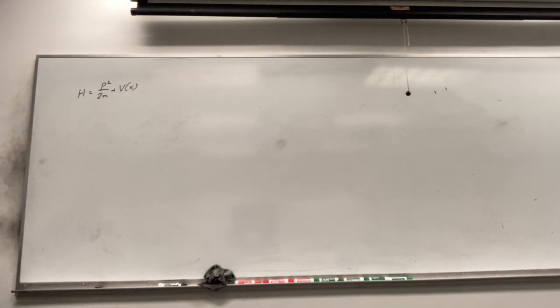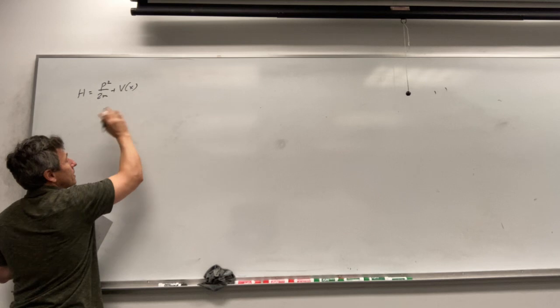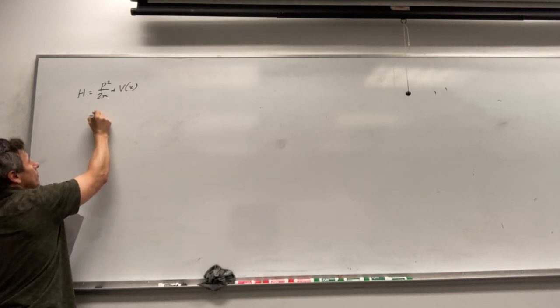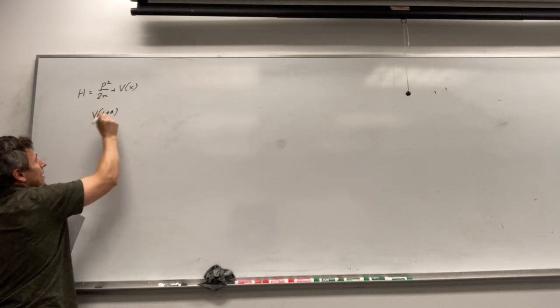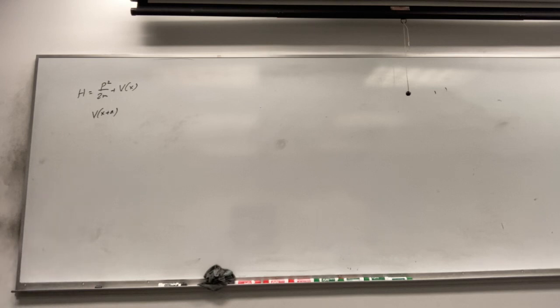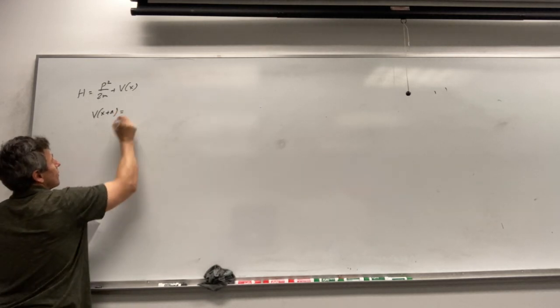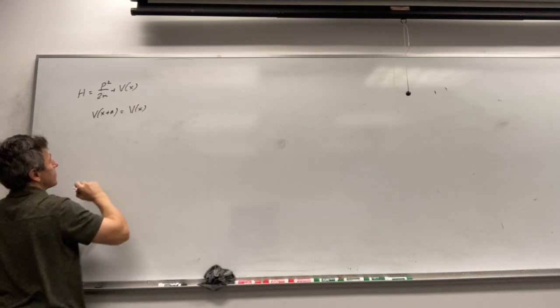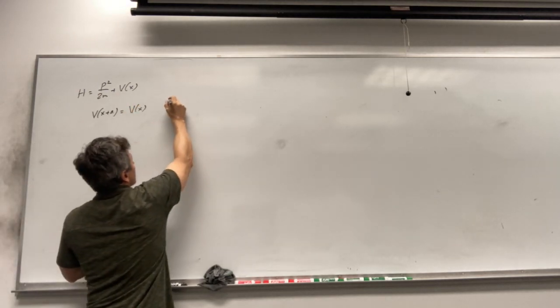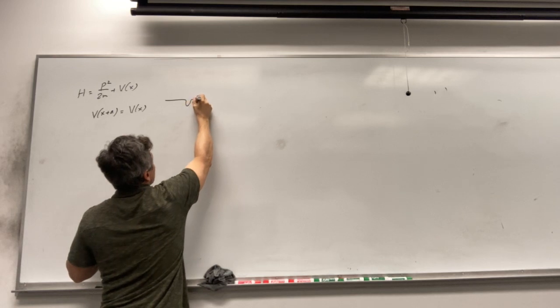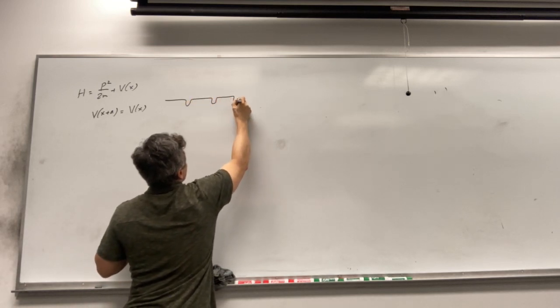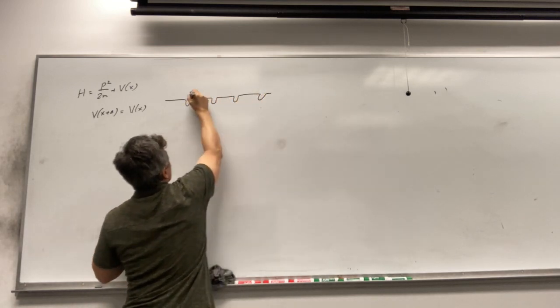So the first step, at first we know that it's a weak potential, but it's a periodic potential. So it means it has the following property. We consider again the one-dimensional case, it's easier to understand. V at x plus a, where a is the period of the structure, is equal to V at x. So it means that we have a potential of this profile. So it will be a weak periodic potential, like that, with the period a.